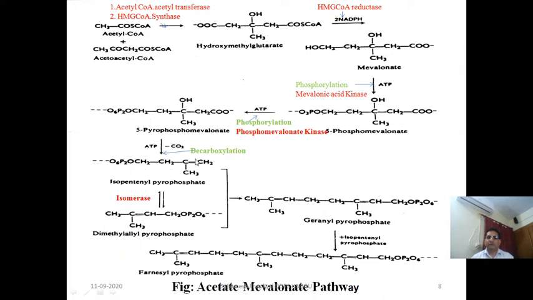And you see the difference here, only the position of the double bond is changing in both forms, and these two isomeric forms are active precursors for the biogenesis of the various secondary metabolites.